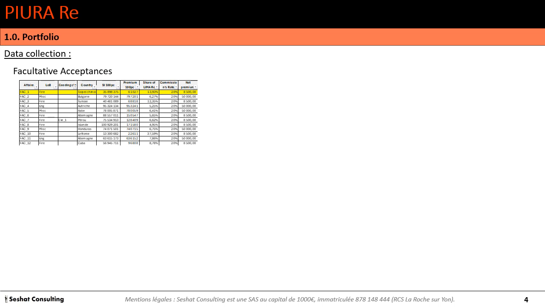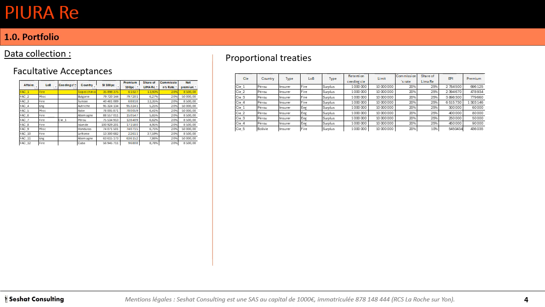After that, we need to get data about proportional treaties. About proportional treaties, we get the company reinsured, the country of the company, the type, so if the company is an insurer or a reinsurer, the line of business, the type of treaty, if it's a surplus share or a quota share, the retention from the ceding company, the limit, the commissions rate, the share of PIURA.